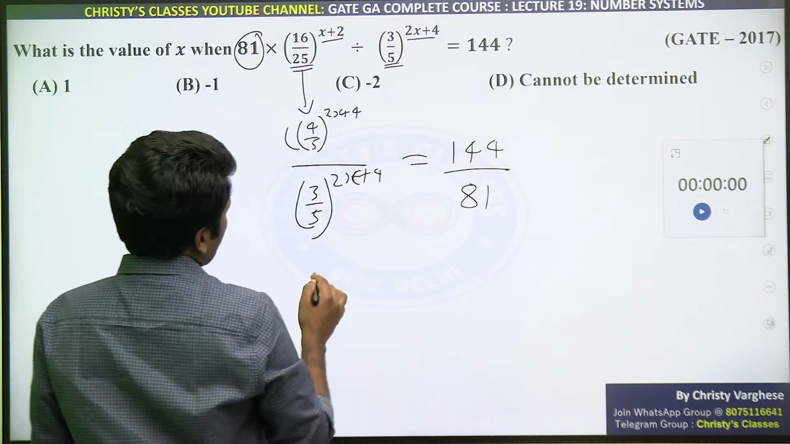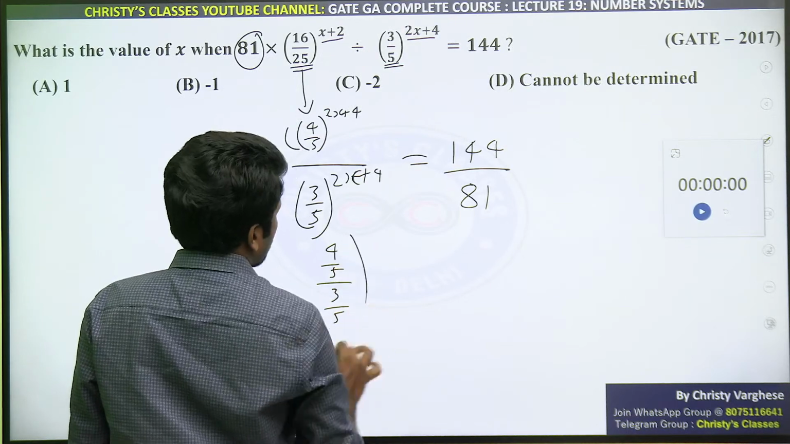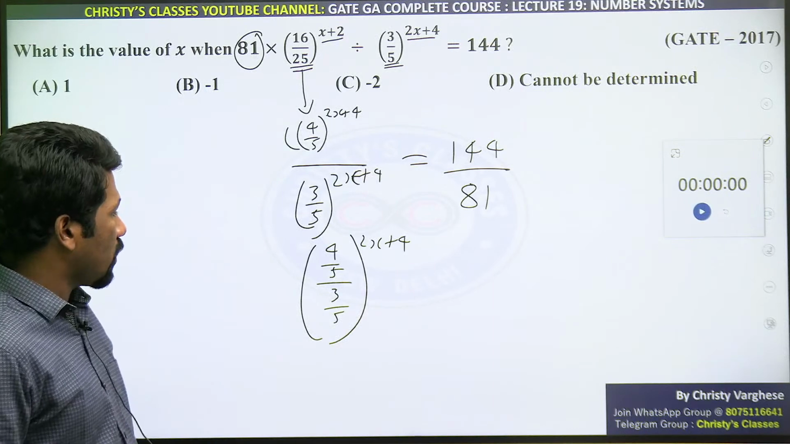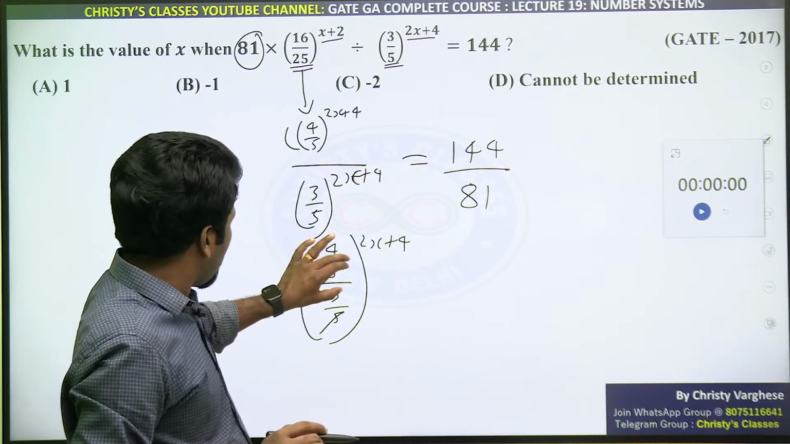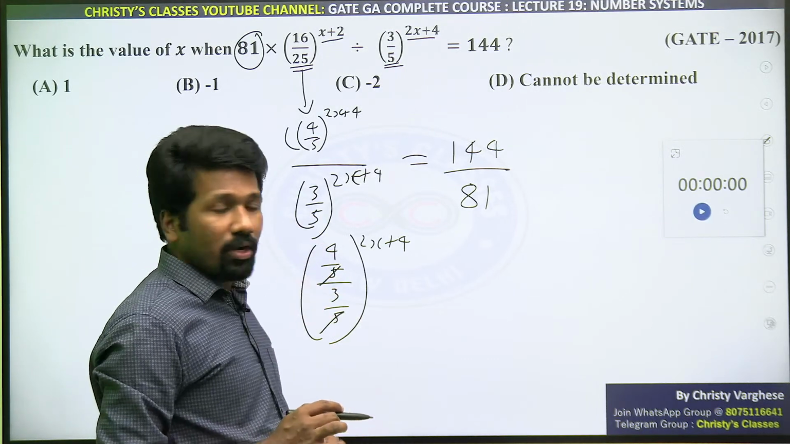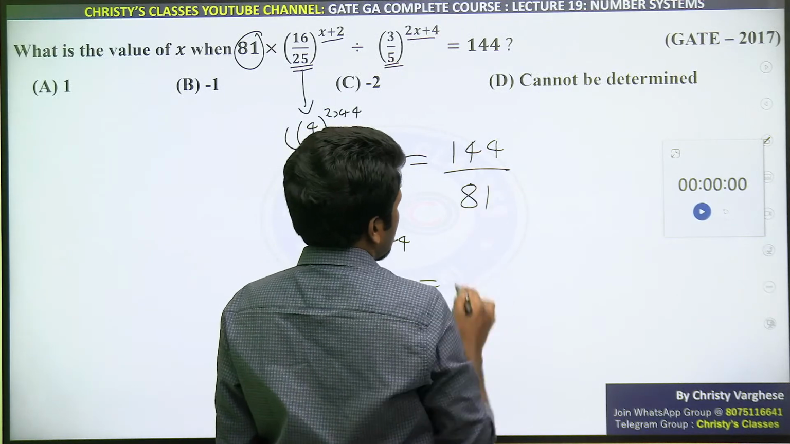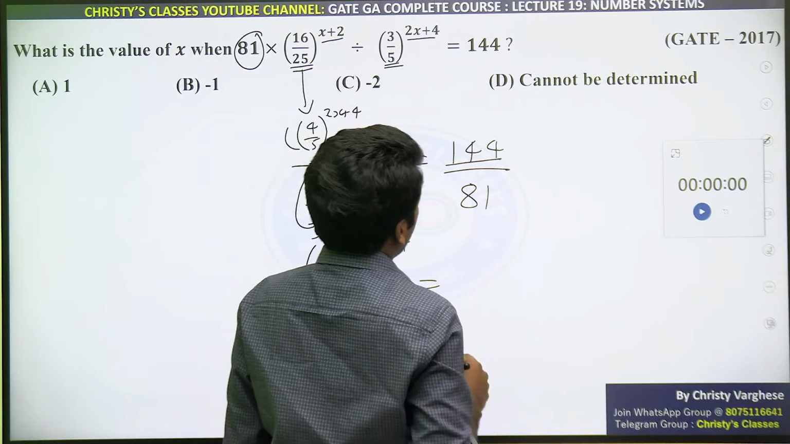Let's see. First of all, I can write 4 by 5 by 3 by 5 the whole raised to 2x plus 4. Understanding? 5 and 5 cancel. That means 4 by 3 only remains. 4 by 3 raised to 2x plus 4 equal to, this is what? This is 144 and 81.